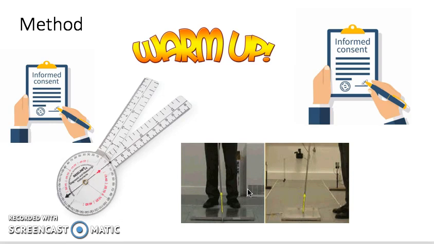We did 3 jumps so that an average can be taken as well. So if the individual did maybe a bad first jump, then they'll be able to get more used to it in the second and third one. So by doing 3, it's more representative.